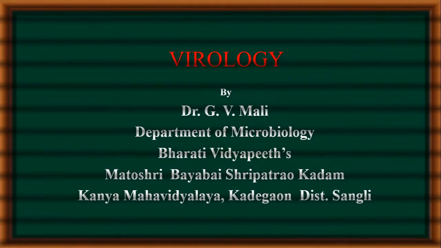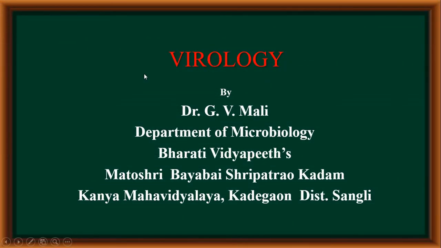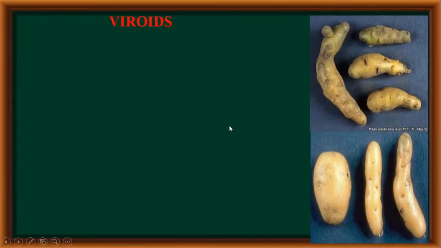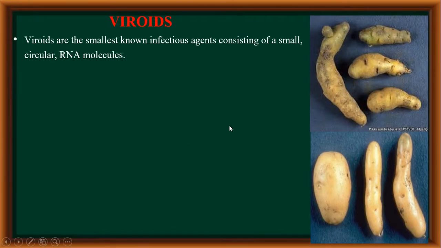Dear students, in this video we are going to learn about the viroids. So what are the viroids? Viroids are the smallest known infectious agents and they consist of small circular RNA molecules.